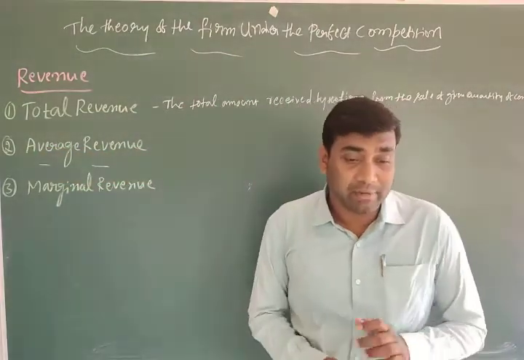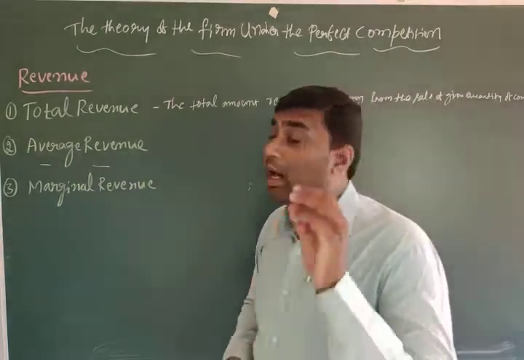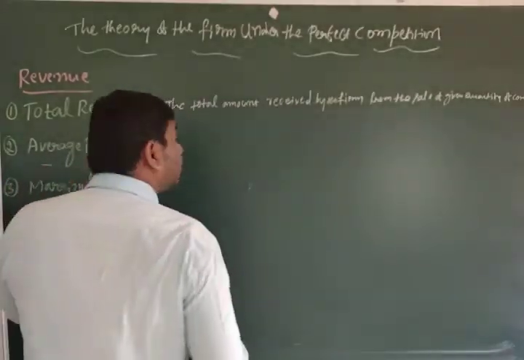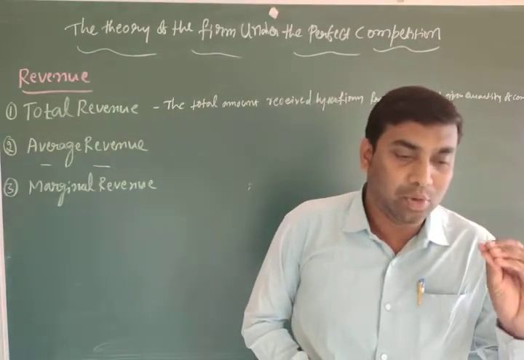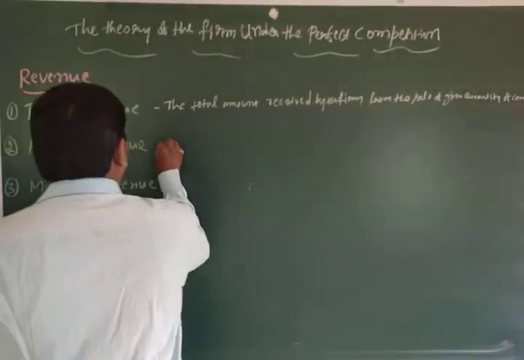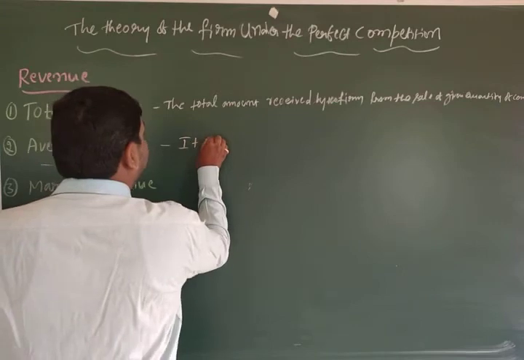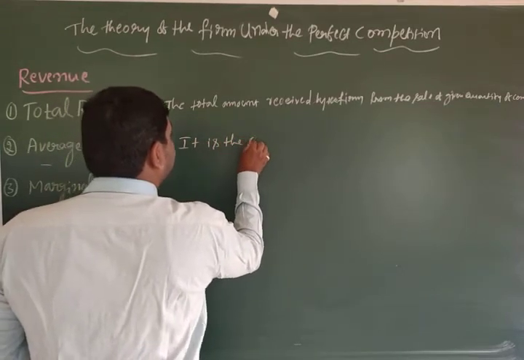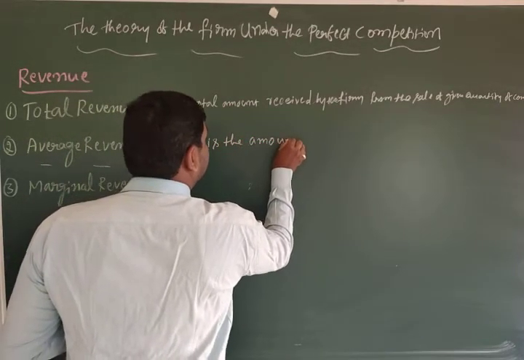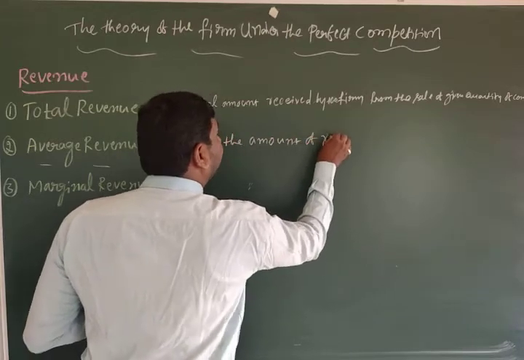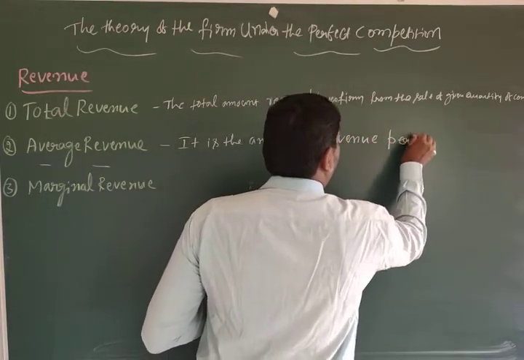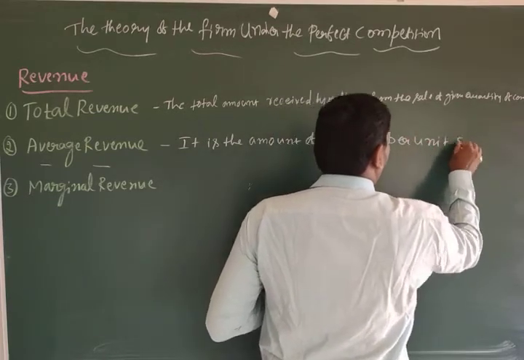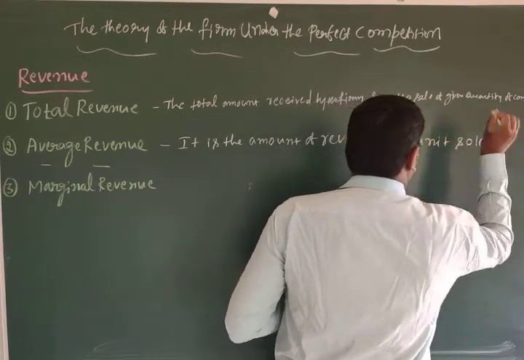Now the second important concept, average revenue. What is the meaning of average revenue? It is the amount received by a firm per unit sold. Simple. It is the amount of revenue per unit sold.